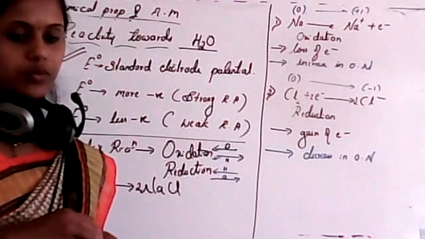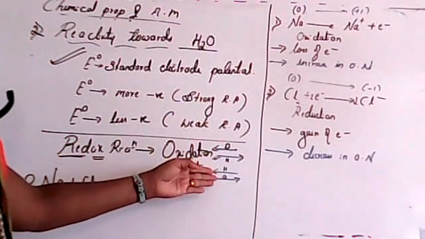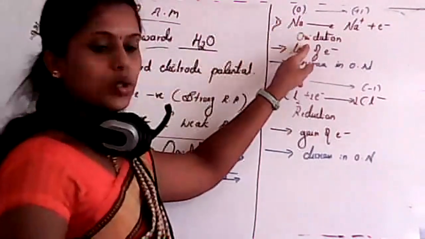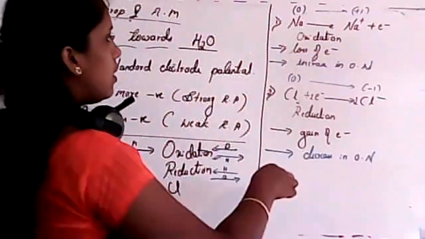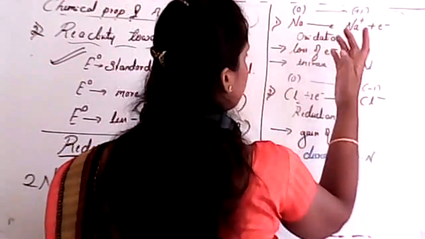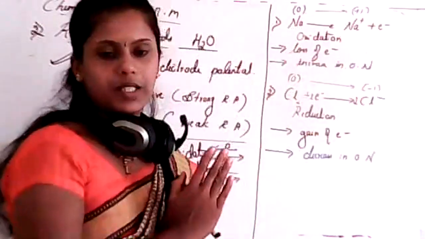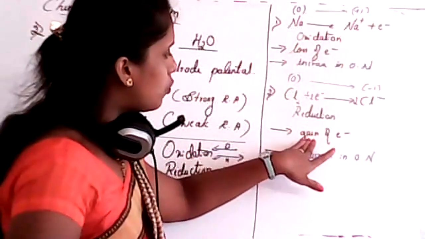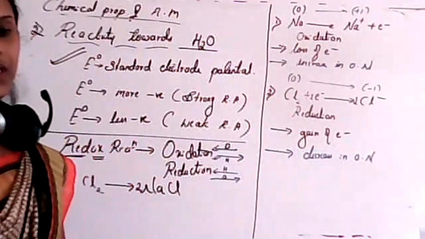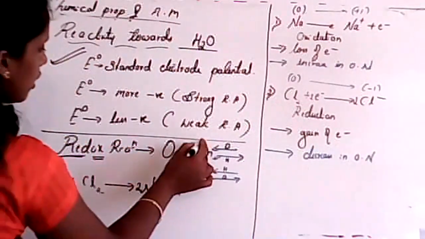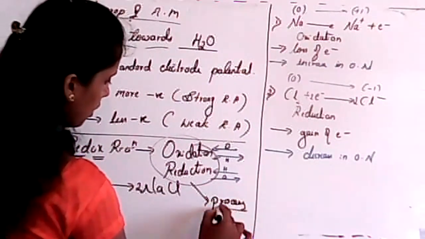So see, we know three statements. With respect to oxygen and hydrogen, one. Second, with respect to electron transfer. Third, with respect to oxidation number. Oxidation is a process where loss of electron takes place, or where an increase in oxidation number takes place. Reduction is a process where gain of electron takes place, or where there is a decrease in oxidation number. See, whenever we consider oxidation and reduction, these are processes or phenomena.